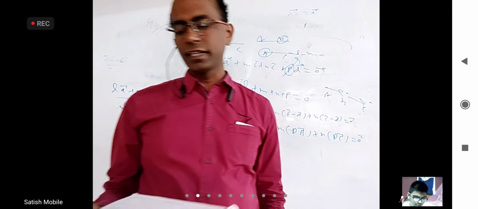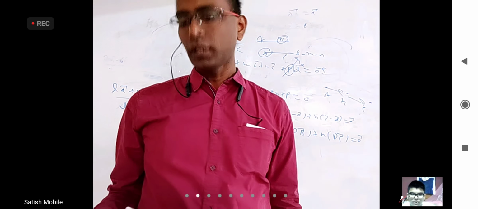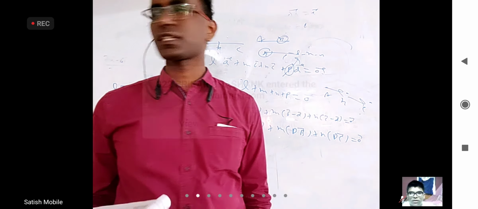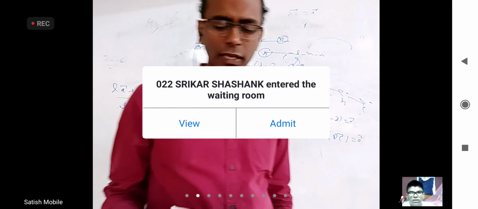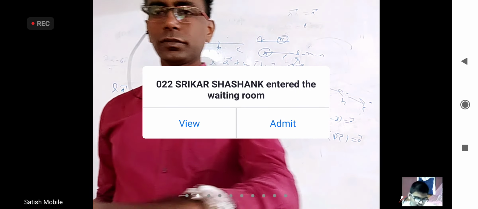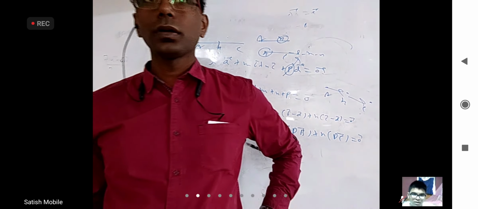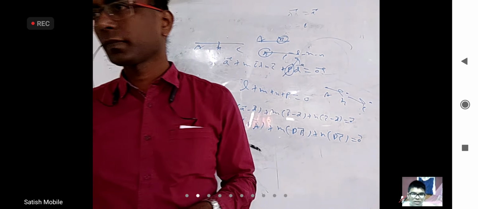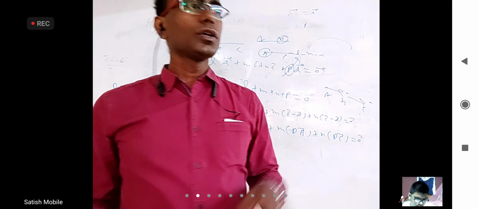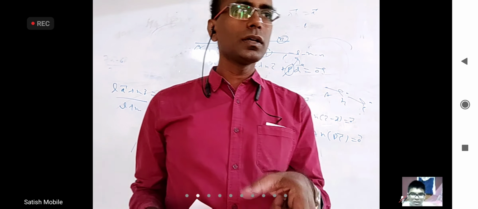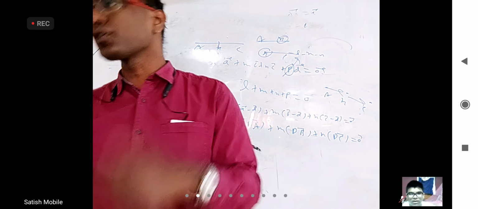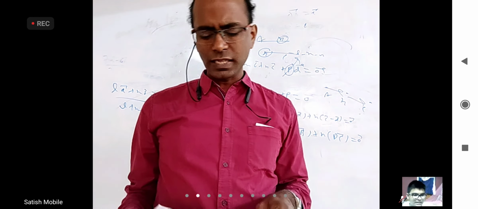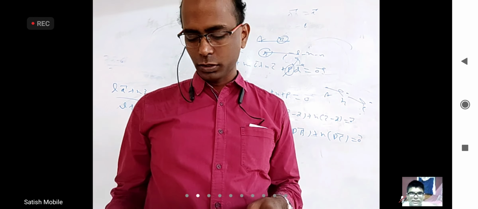Yes, you can take 3D geometry. First point is 1, 2, 1. Second point is 2, 3, 4. Third point is 4, 5, 10, and use the distance formula in 3D. Almost the same. AB bar is a side, and how will you find AB bar? OB minus OA, and find the magnitude of that, you'll get the AB length. As good as the distance formula again. You find BC bar, another side, OC minus OB, find the magnitude of that, which is as good as finding the distance between B and C. You find all the three lengths, and then you can know which kind of triangle it is.